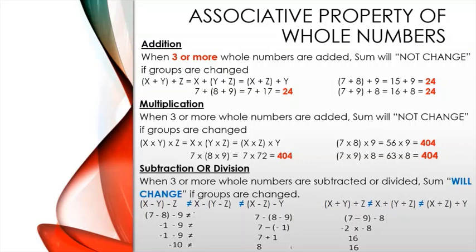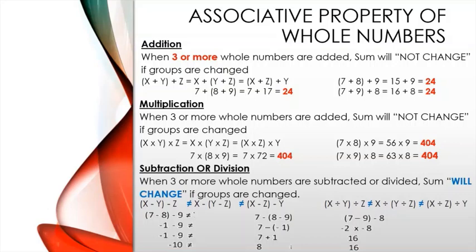It will not change. The difference between commutative and associative property is that the commutative property works for only two numbers, whereas the associative property works for three or more whole numbers. So in subtraction or division, when three or more whole numbers are subtracted or divided, the answer will change when the groups are changed. For example, in subtraction, x minus y minus z is not equal to x minus z minus y.